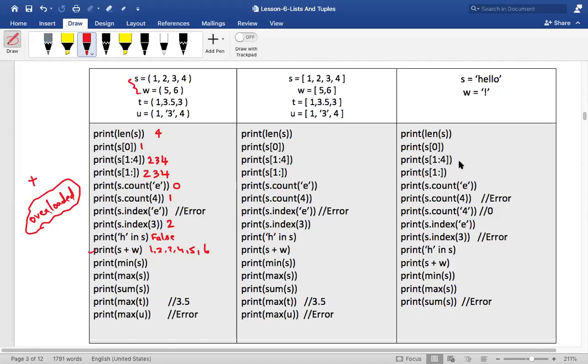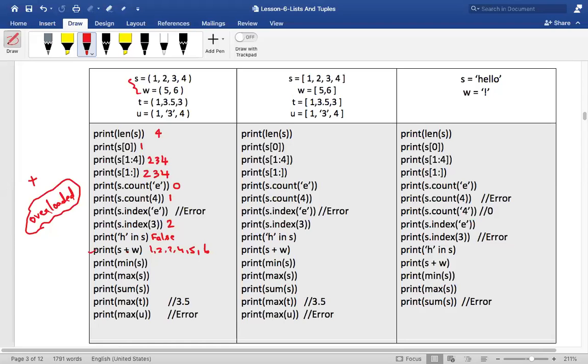Pragati asks what overrides means. It is not overriding, it is overloading. Overriding I'll talk about in inheritance. Overloading means using an operator like plus for doing something else apart from what it has been designed for.